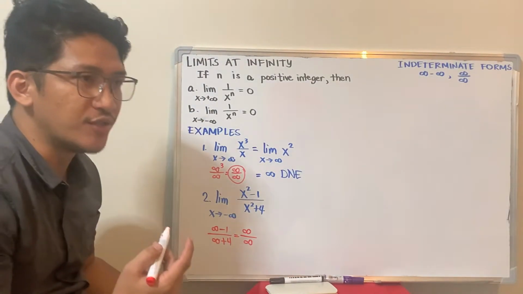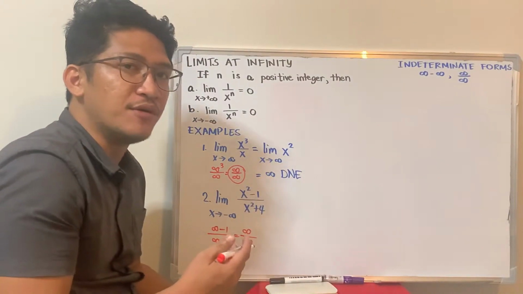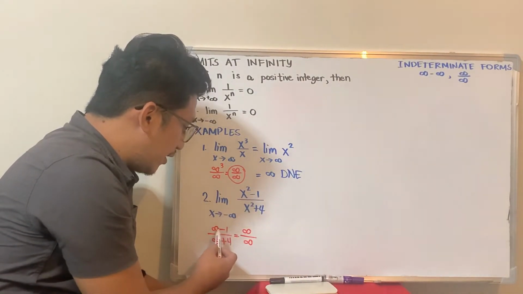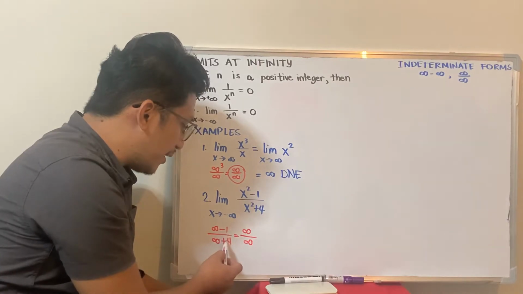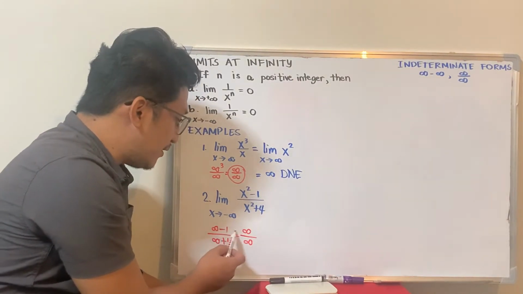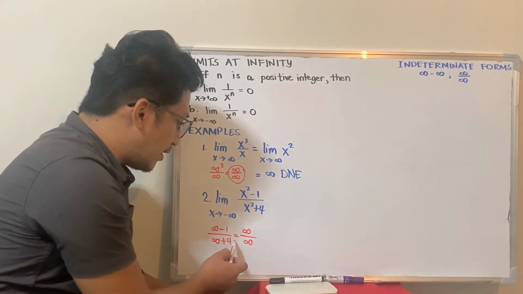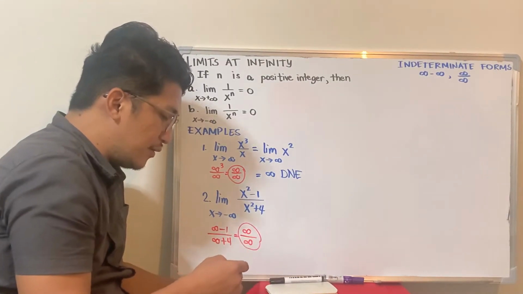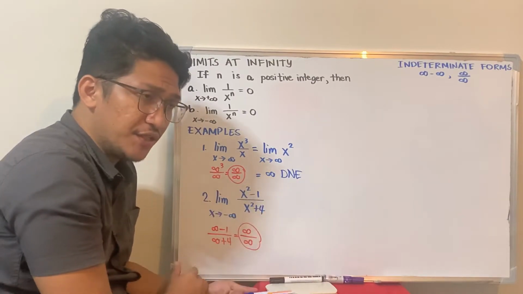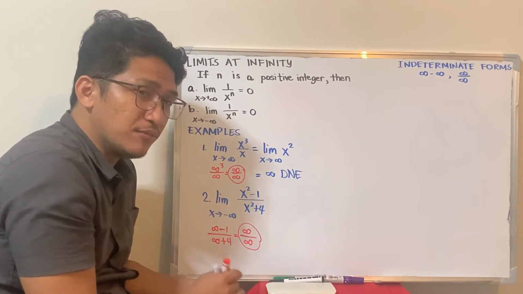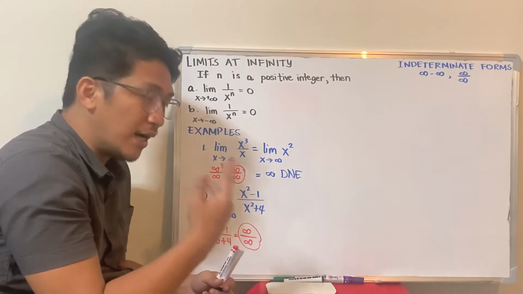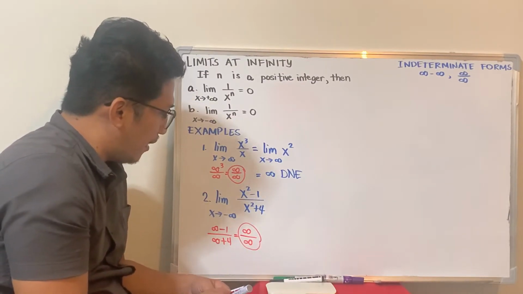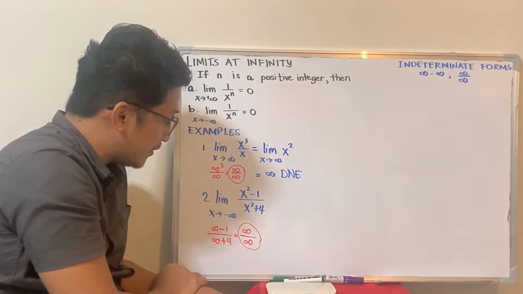So when you add or subtract a real number to infinity, it is still considered infinity. So that's why you have infinity over infinity here, and again, this is indeterminate. If it is indeterminate, it means you have to do something. So what you will do, guys, is this.